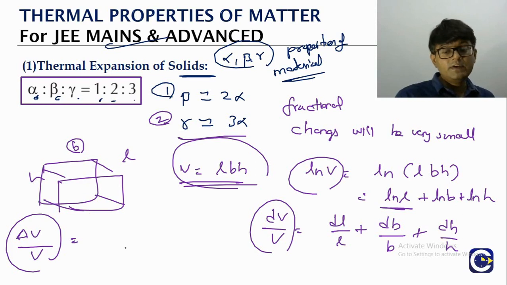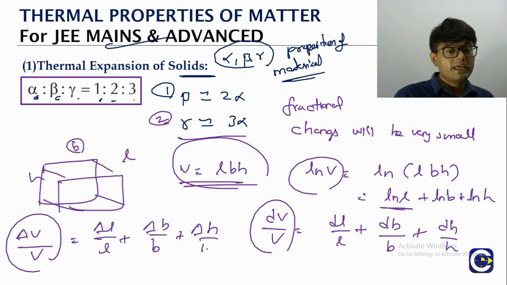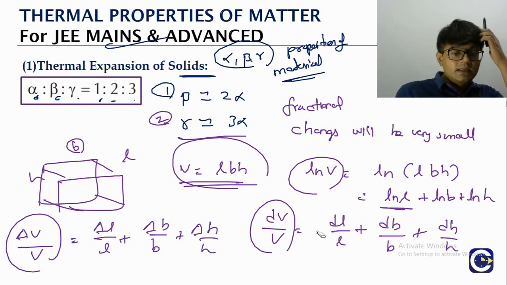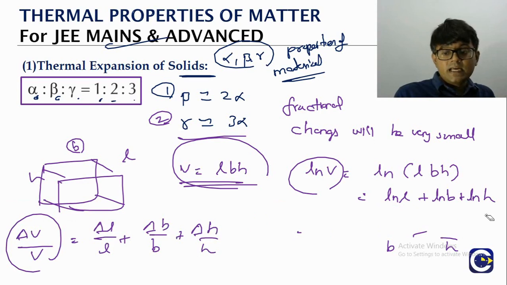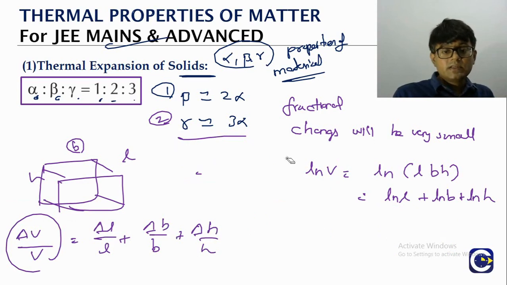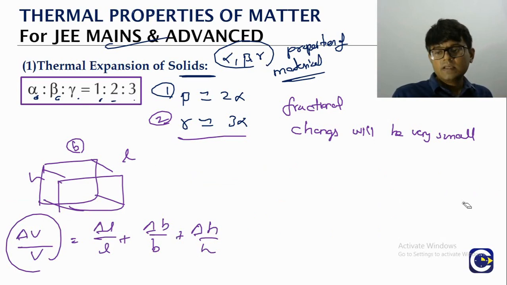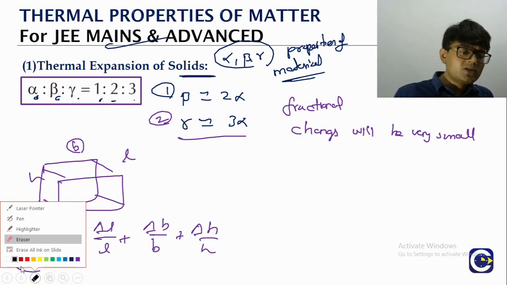So delta V by V is equal to what? Delta L by L plus delta B by B plus delta H by H. Now L is a linear dimension, B is a linear dimension, H is also a linear dimension, because the length means what? Linear dimension. Breadth means what? Linear dimension. Height means also what? Linear dimension.